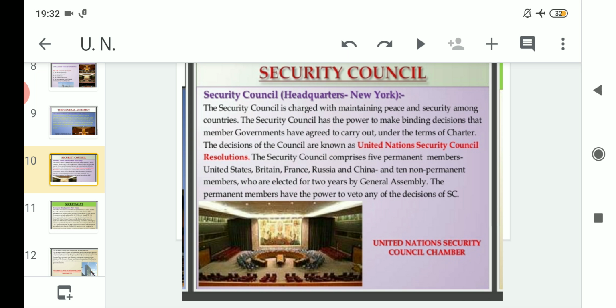The veto. And due to the use of that veto, what will happen? They can cancel the decisions taken by the Security Council as a whole.